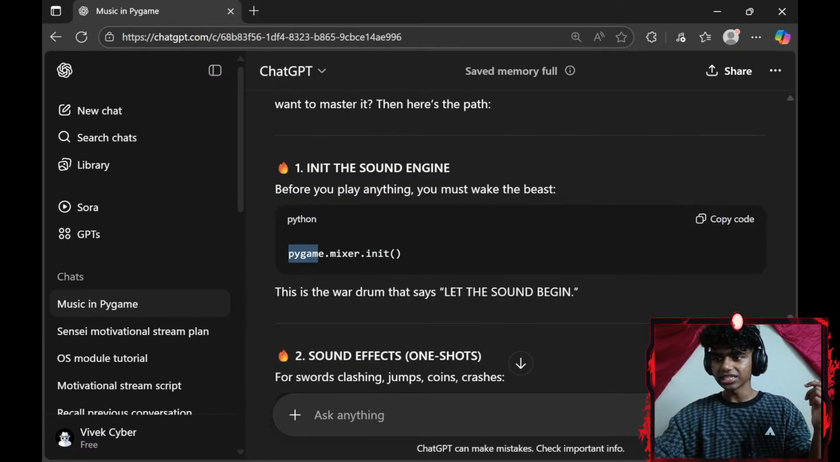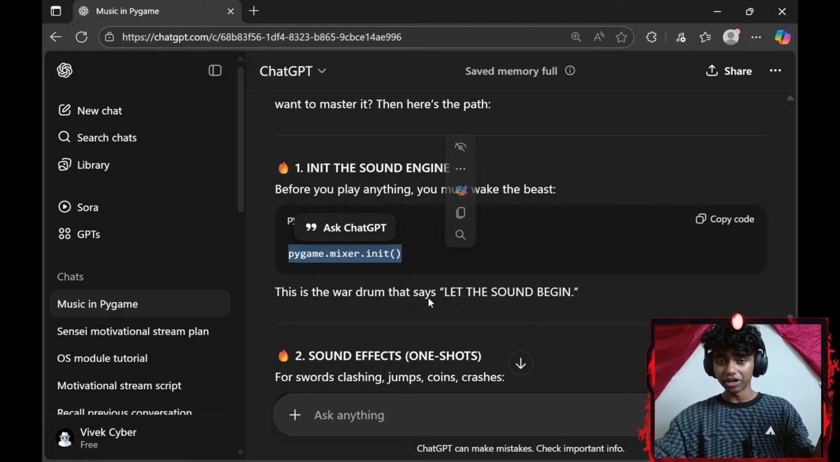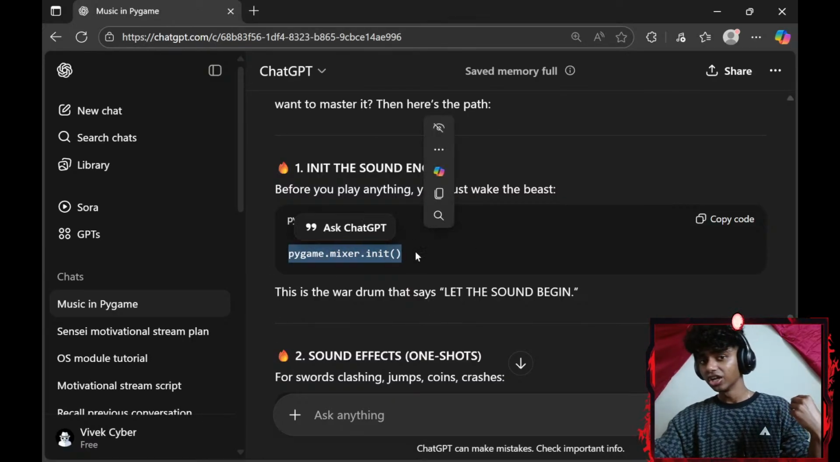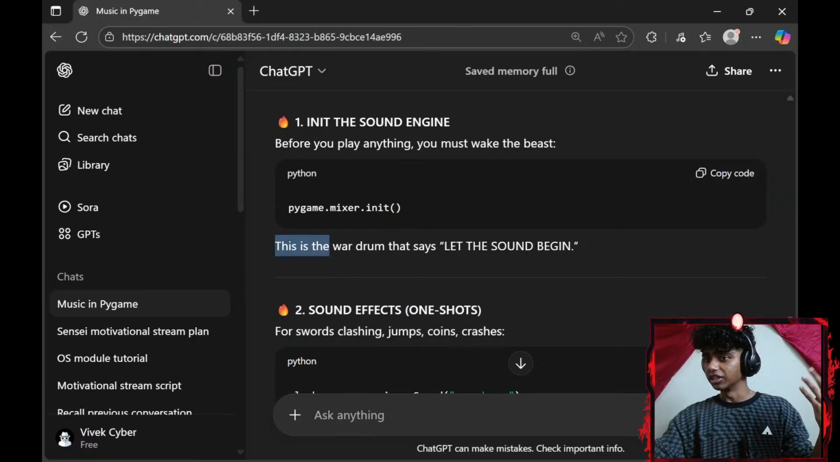Okay, I did learn a very little about this yesterday. So basically, this is like pygame.init. We use pygame.init to initialize pygame. On the other hand, we use pygame.mixer.init to initialize the mixer.